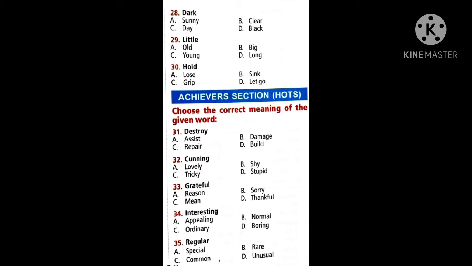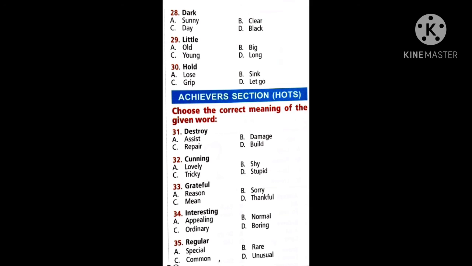28. Dark. You might be seeing the dark. So dark colors or dark something. How will it be when it is dark in the night? Is it sunny? Is it clear, day, or black? Pick the correct answer. Little. Little things, little ones, small children, we call them very little. So basing on that you can say, is it old, big, young, or long?